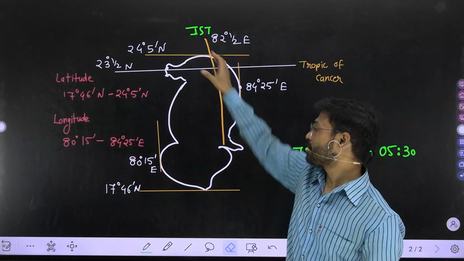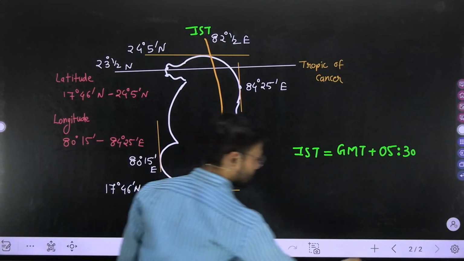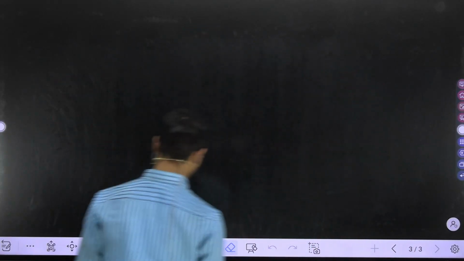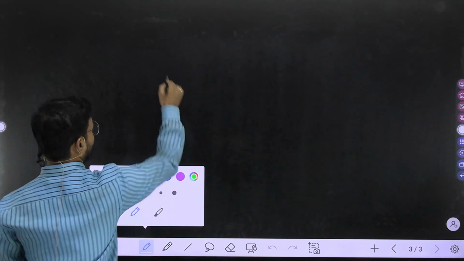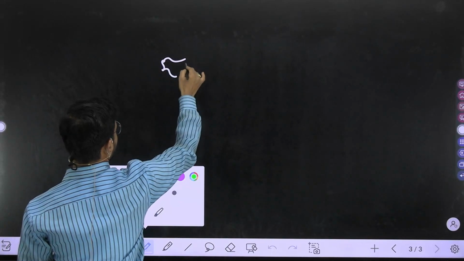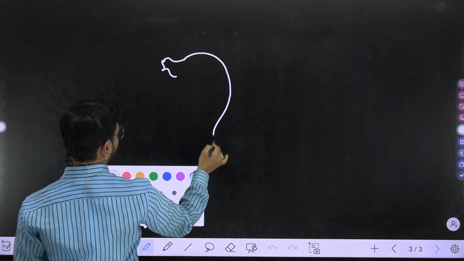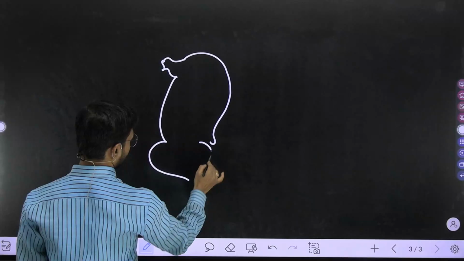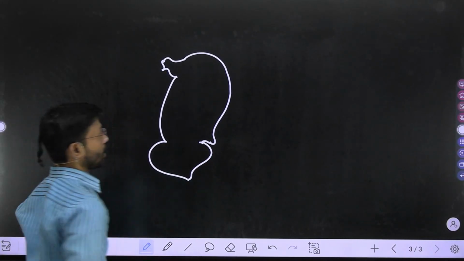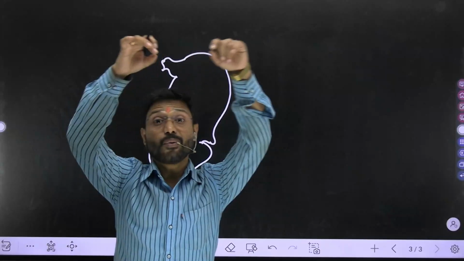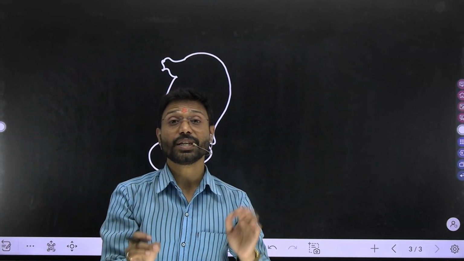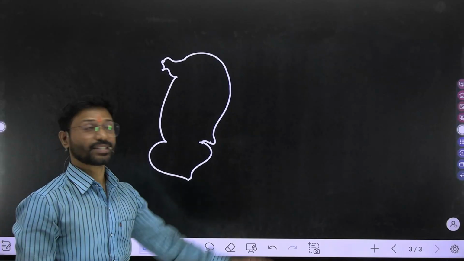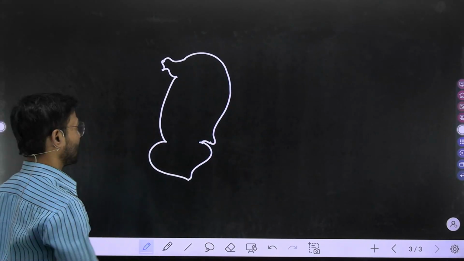The northernmost, you will get what? See here, my dear. Here it is your Chhattisgarh, and it is surrounded by 7 states throughout its geographical boundary.